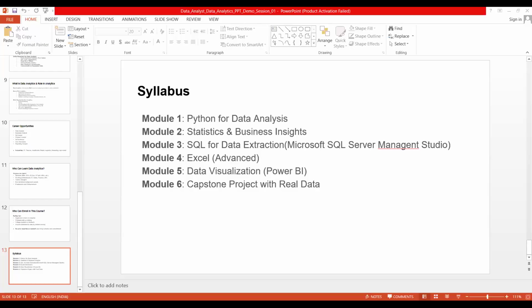So here we are going to understand what statistics is, the different types of statistics, and the types of data. There are a number of data types, guys. I have not included them all here, but when we start this topic, we will understand what kind of data we have, what structured data is, what unstructured data is.